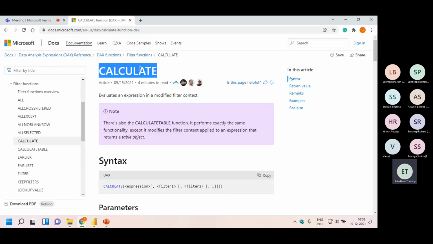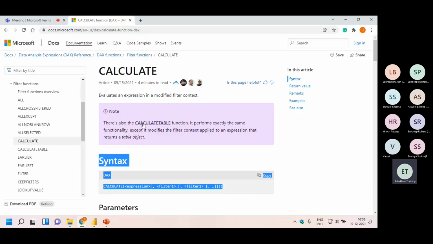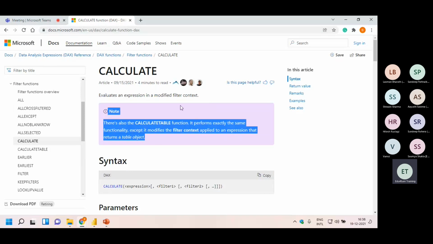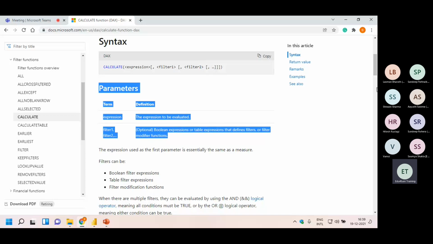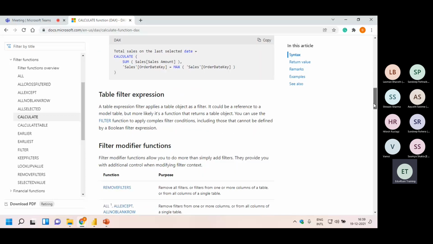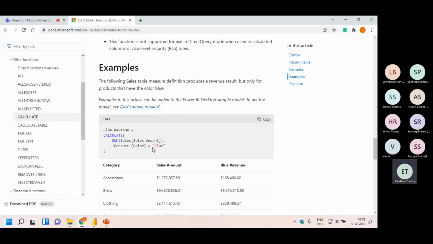So basically, this is the name of the function. You can save this link. This is the definition, like what it does. What is the syntax, like how to write it, right? If you need to take care of some point, it would be here in the form of a note. What are the parameters, like what is the expression, what is filter 1, filter 2, everything is explained here, right? And then at the bottom, you would find one solved example of the same function.